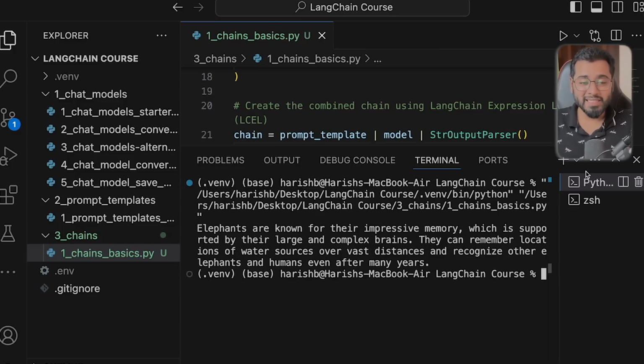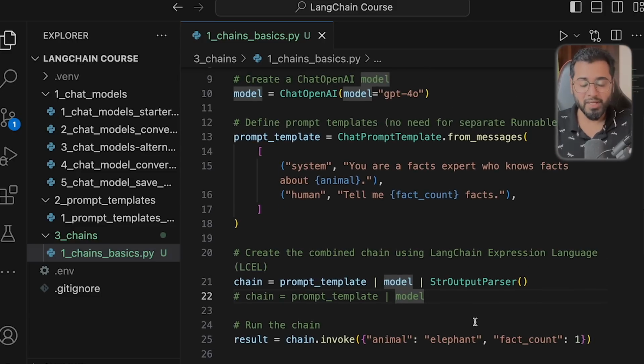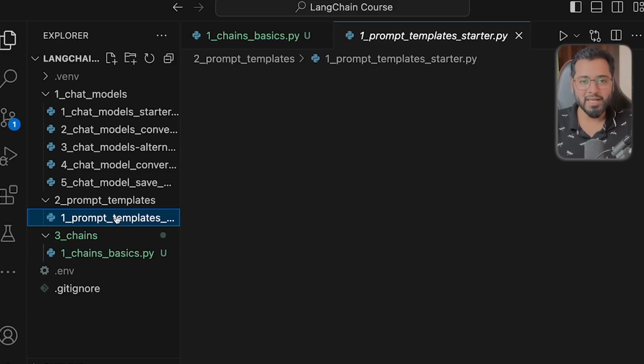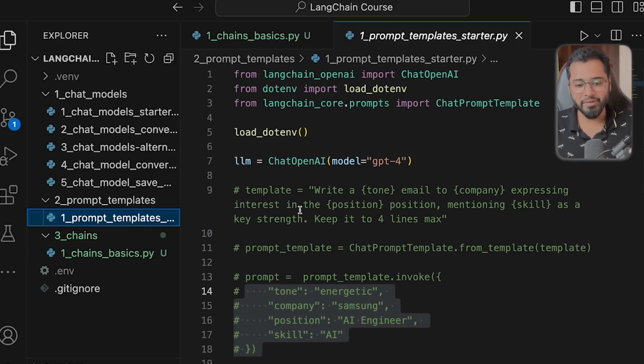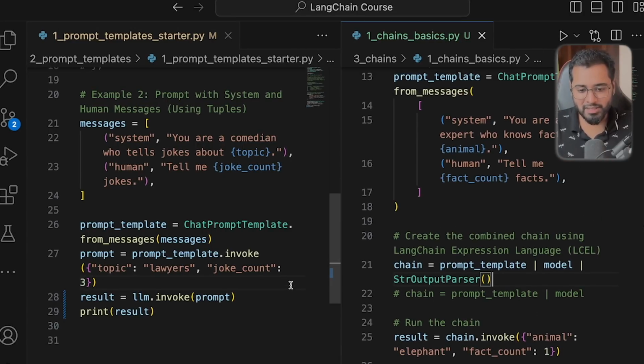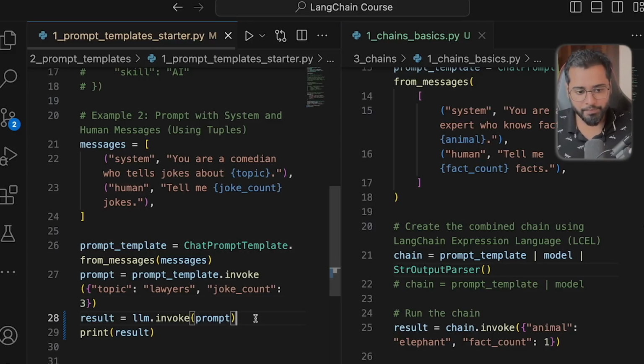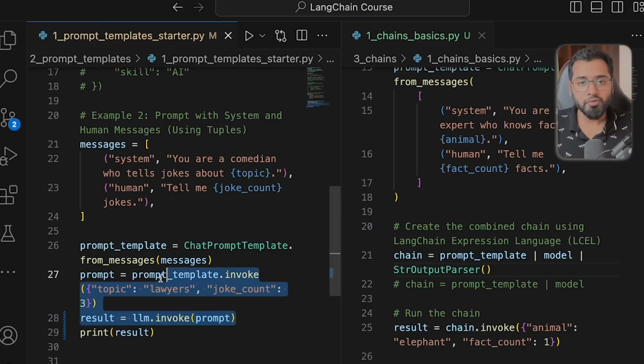So I hope that you're starting to see the power of chains and how simple it makes the code look and how readable it looks. Compare it to the previous sections where we did it step by step, separately. So let me actually put this side by side so that you can see how much less code we had to write this time. With chains right here, we chained a prompt template, sent that to the LLM, and then printed that with just a few lines. Whereas without chains on this side, there were a lot of additional steps that we had to do. So this is the difference. Chains simplify a lot of things.